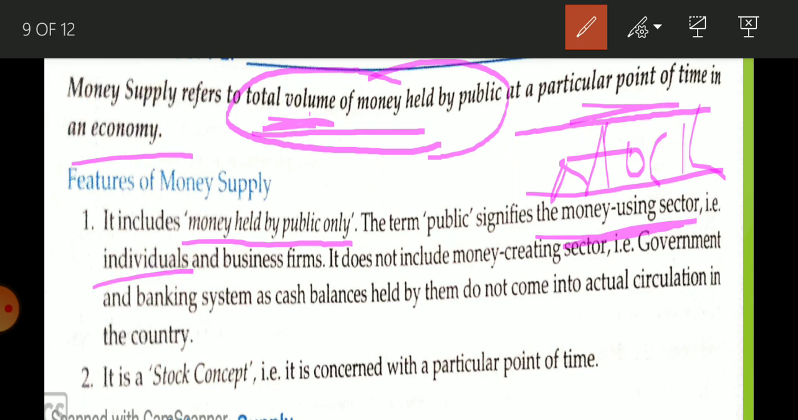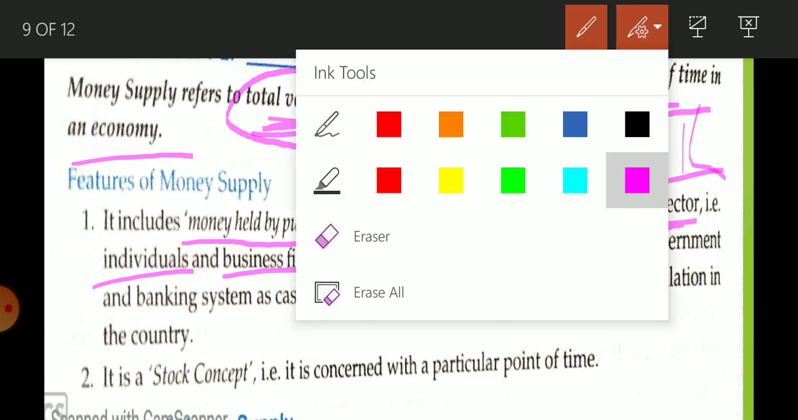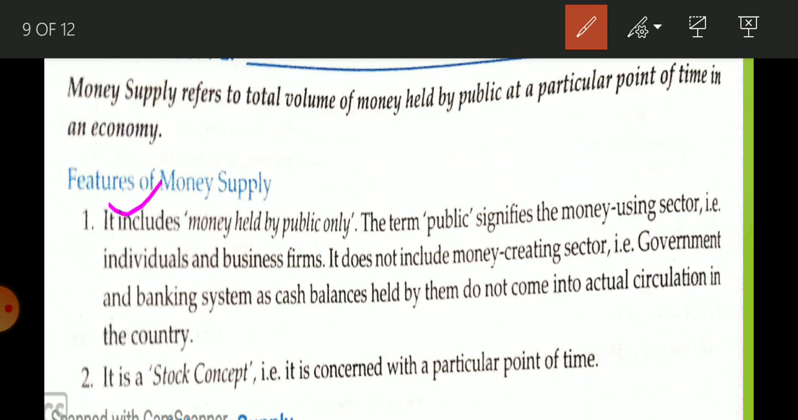Individuals means we, you, all households, and business firms. It does not include the money creator sector. Now there are two questions. What do you mean by money? This line actually includes two questions in itself.